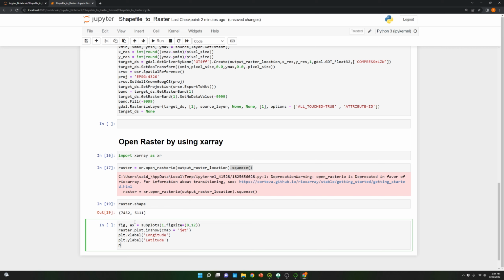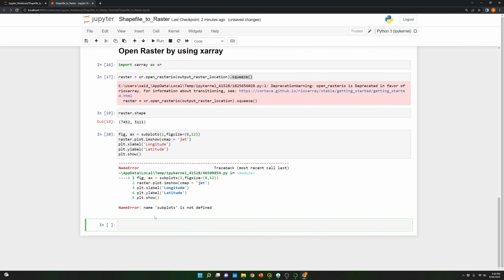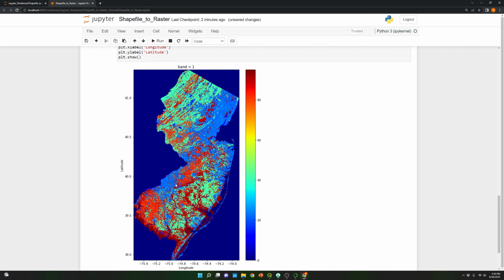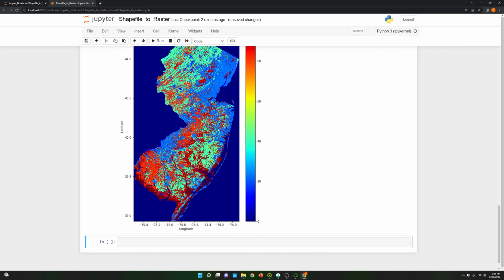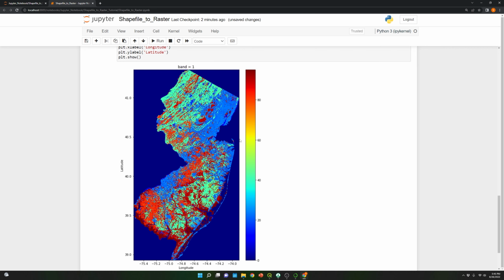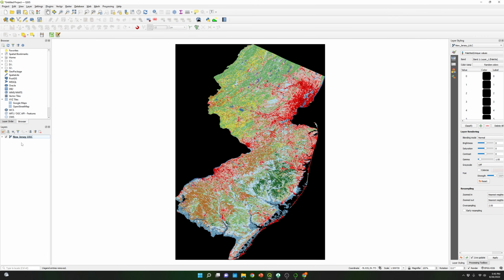Let's show the figure, and okay, this one should be plt.subplots. So now, as you can see, plotting a raster is much faster than plotting a shapefile, and we got the same results. Now, you can also use QGIS.